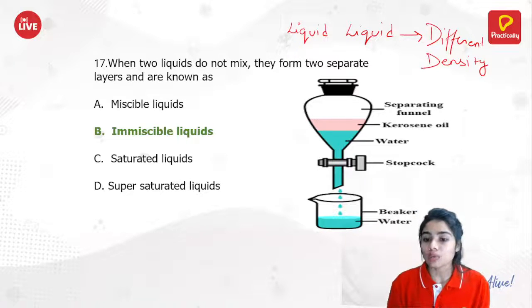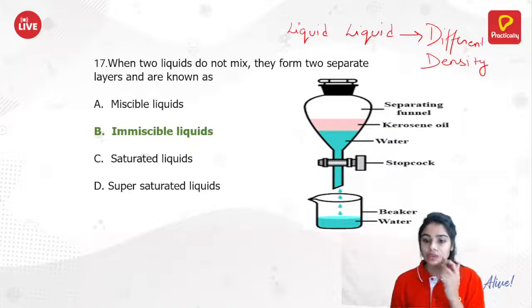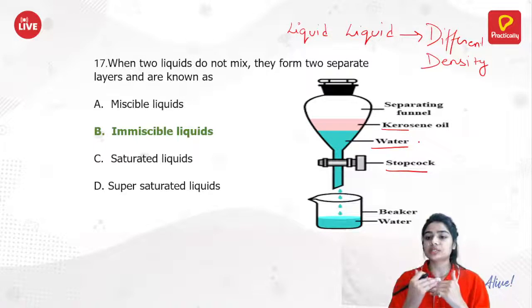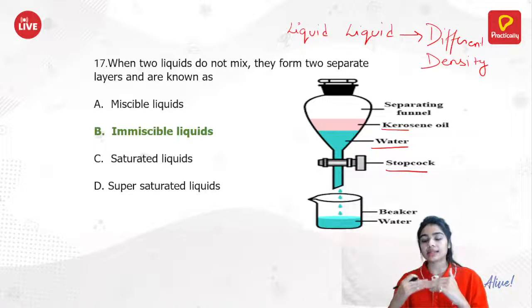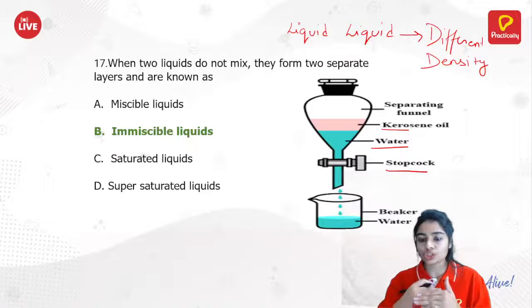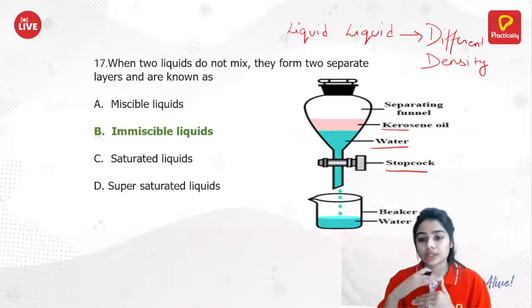So see how a separating funnel works. You can see this stopcock. Here water and kerosene are the two liquids we are taking. Kerosene and water, that is oil and water, have different densities. Water has higher density than oil, so it will take the lower position and kerosene will float over the water.